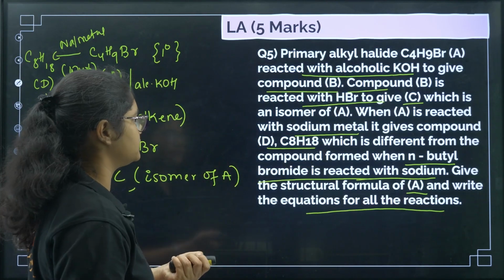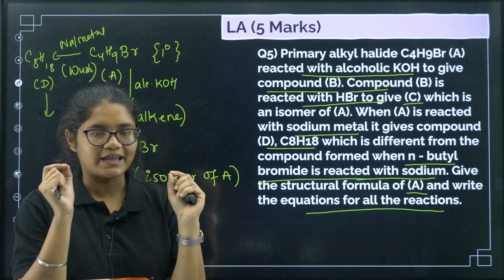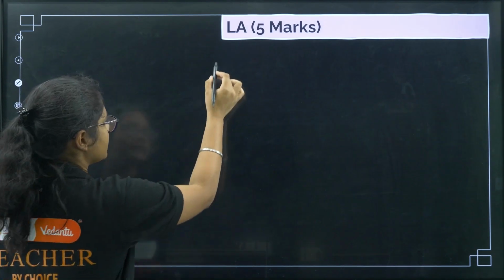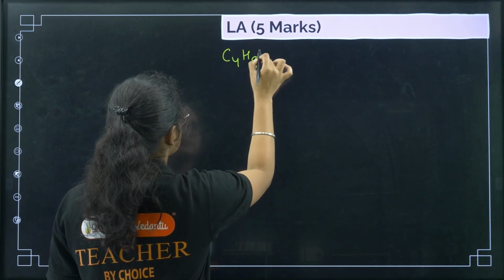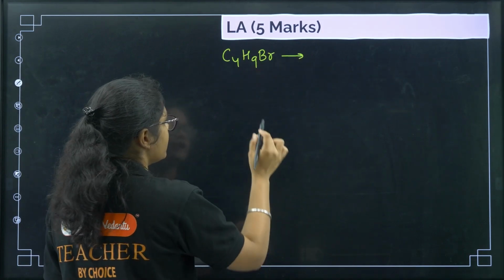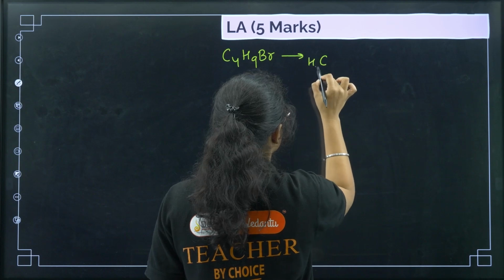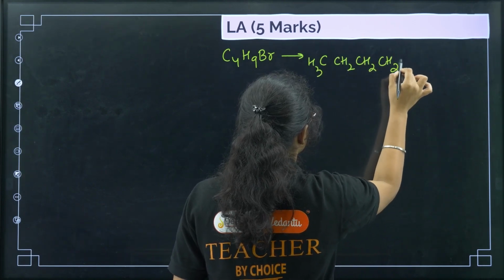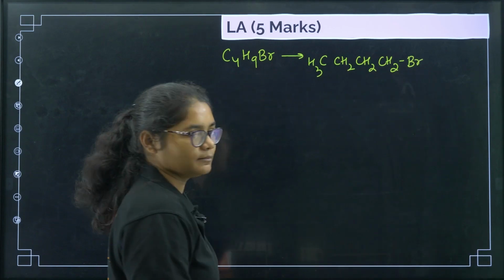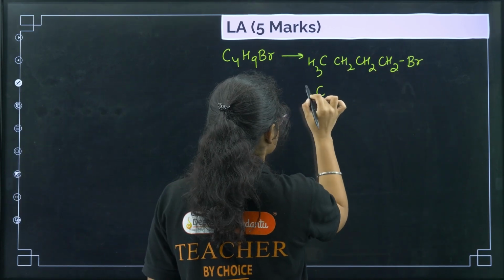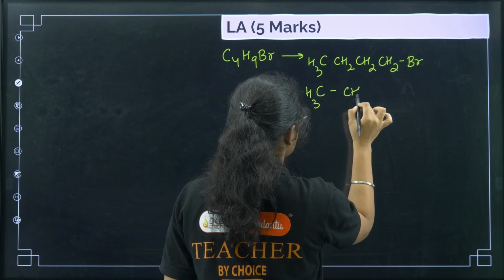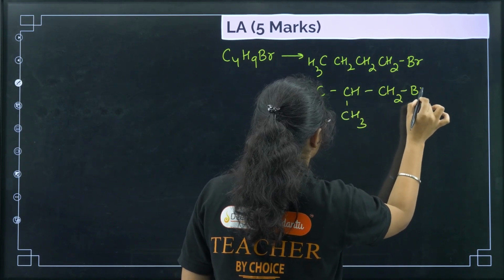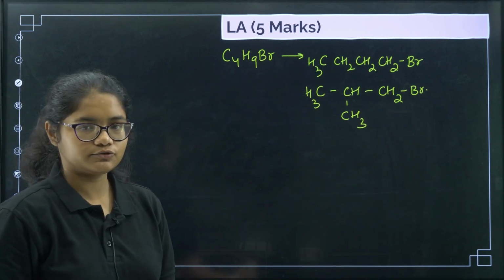Okay, let us do this question now. So first of all, we have C4H9Br and it is a primary alkyl halide. So for C4H9Br, what are the possible primary alkyl halides we have? We can do it like this: CH3CH2CH2CH2Br. That is one possible primary halide. Another we can have is (CH3)2CHCH2Br. These two are possible.